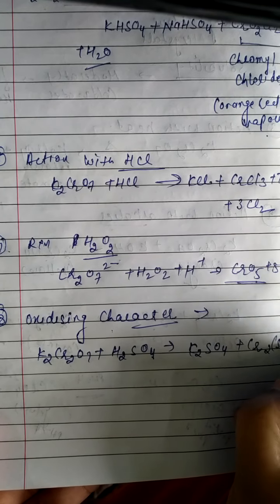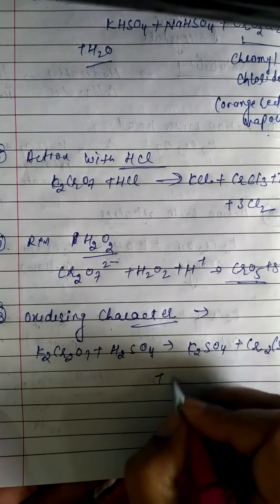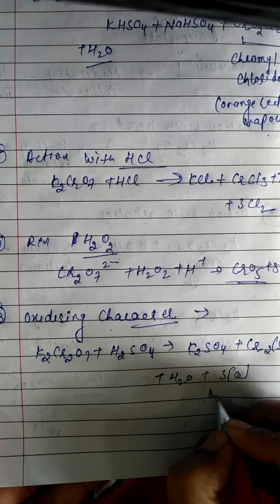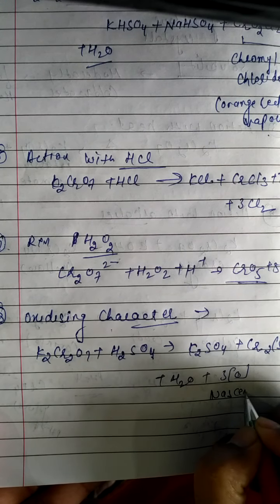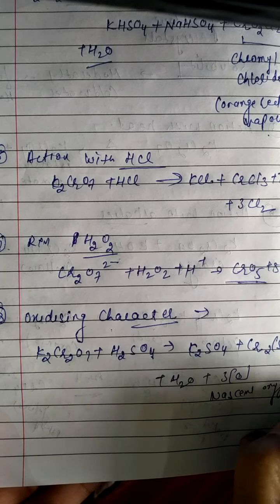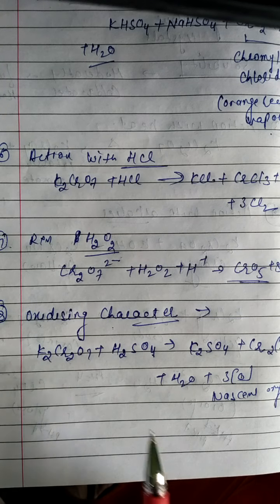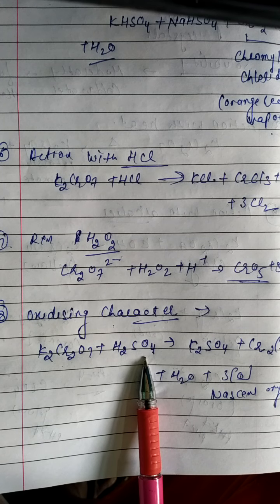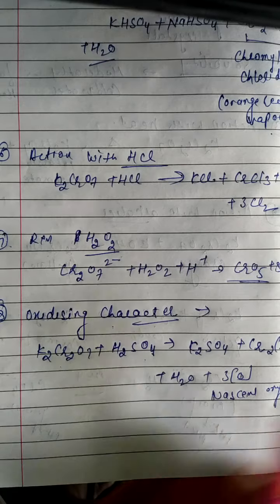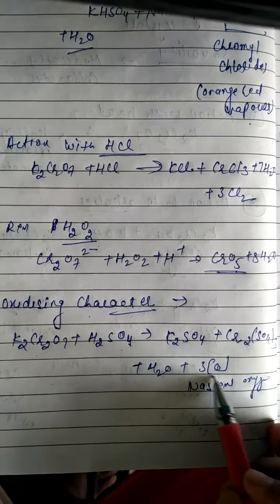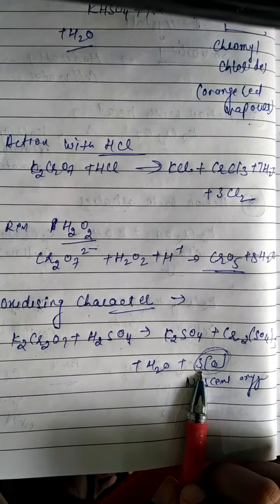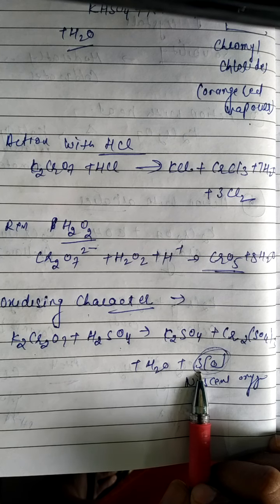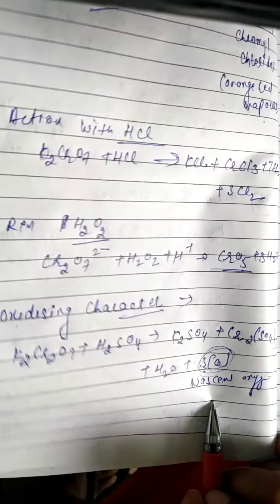Cr2(SO4)3, chromium sulfate, plus water and plus nascent oxygen. Now they will act like an oxidizing agent. That is, when the potassium dichromate reacts with the sulfuric acid, in acidic behavior, it forms nascent oxygen. And they release the nascent oxygen. Then this oxygen will behave like a strong oxidizing agent.